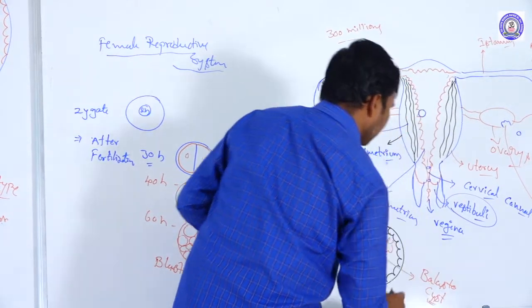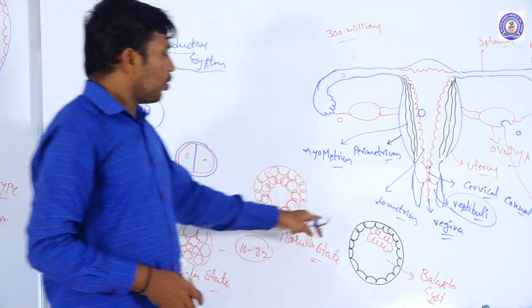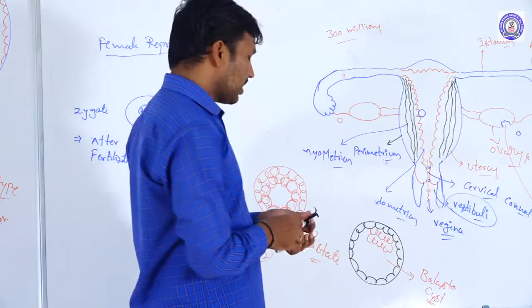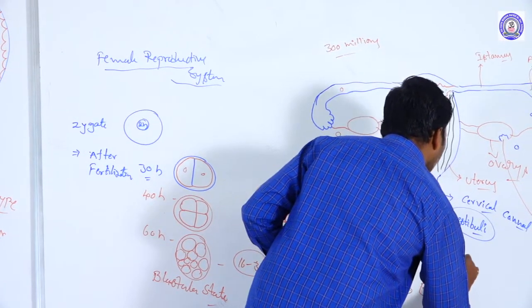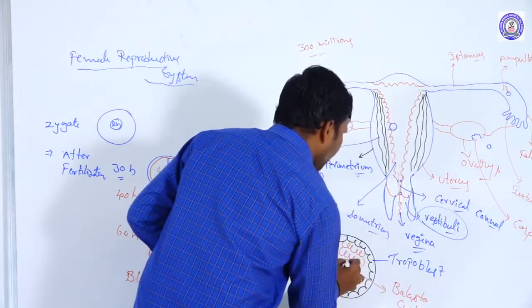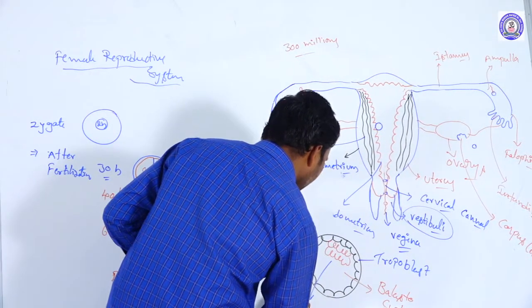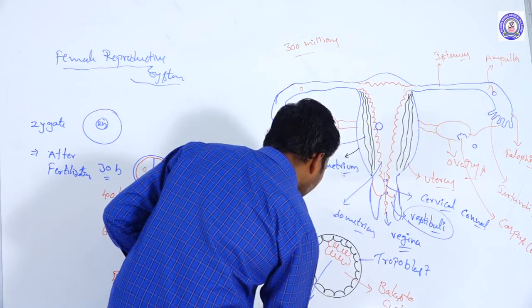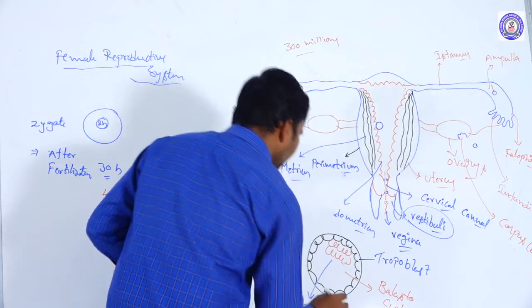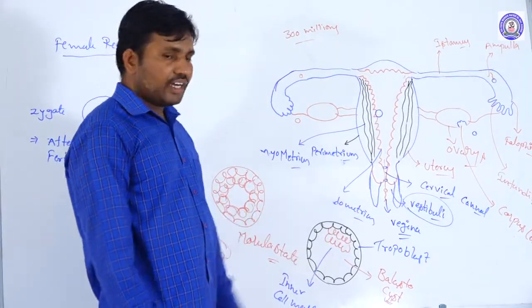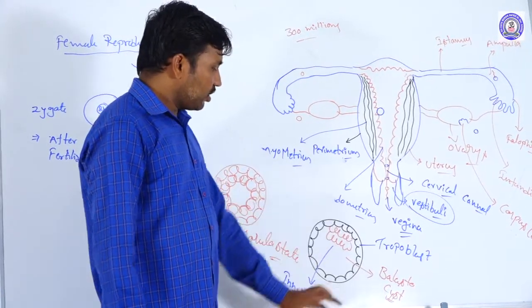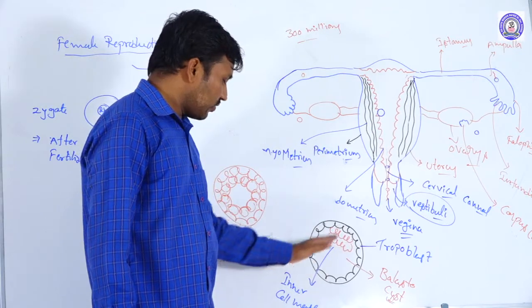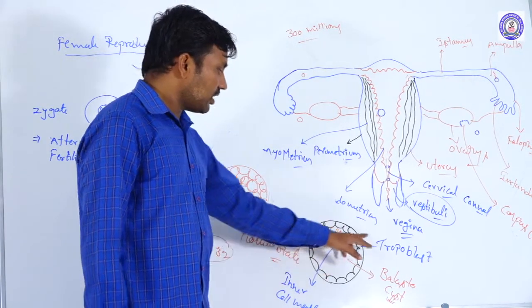The blastocyst stage is formed. The outer cells form into one layer. This is called the trophoblast structure, and this is the inner cell mass. The fertilized zygote undergoes cell division, forming the inner cell mass and the trophoblast.